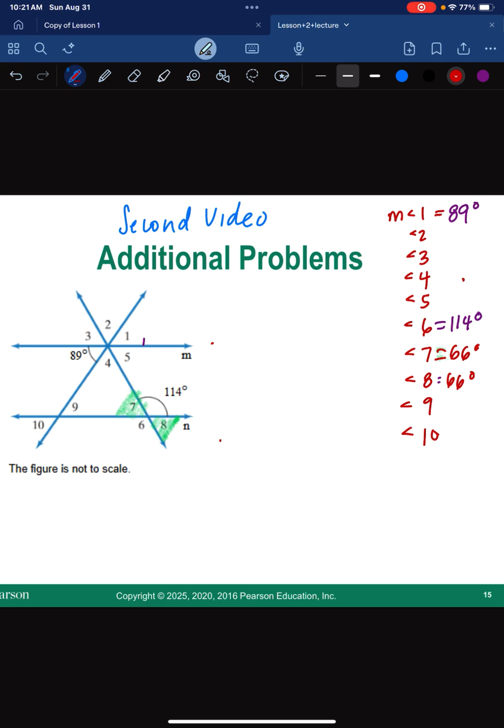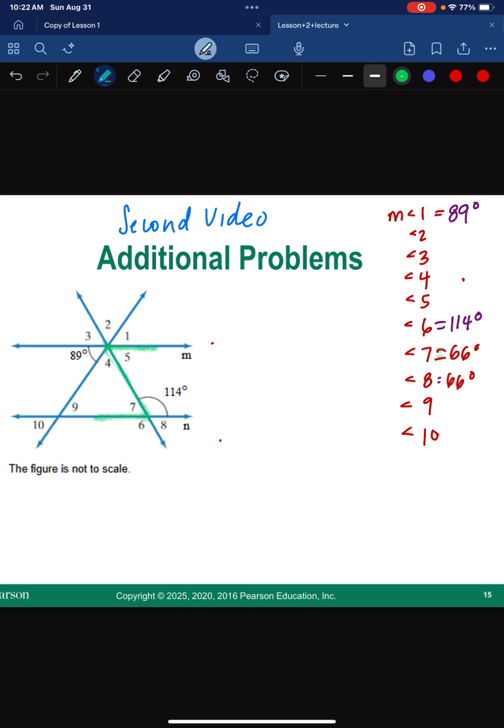Now then, let's see what else we got. That finishes up that bottom little quad there. Now, we have another little rule that says that alternate interior angles are equal. Okay, so those are the interior.